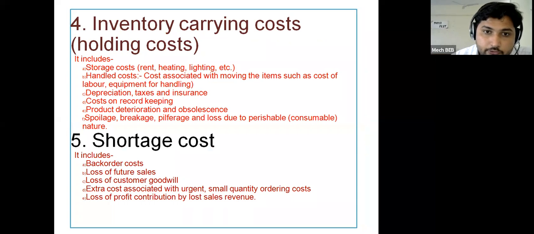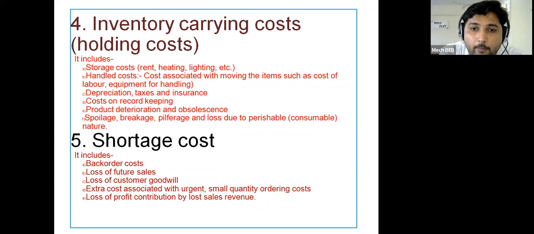Inventory carrying cost. Okay, so let us consider that for storage purpose we have taken one of the store departments or one of the warehouses on a lease. And for that reason you have to pay the rent to that warehouse owner.